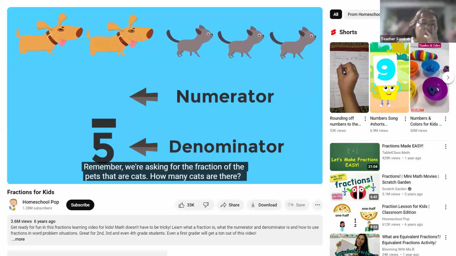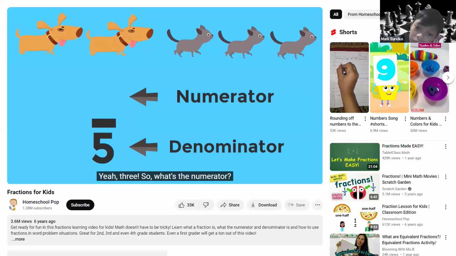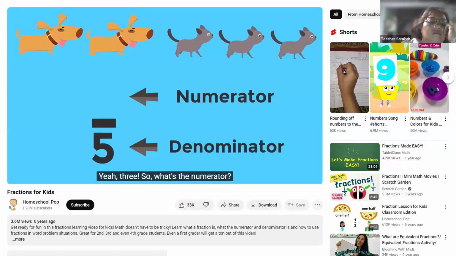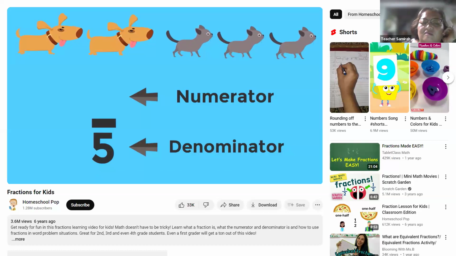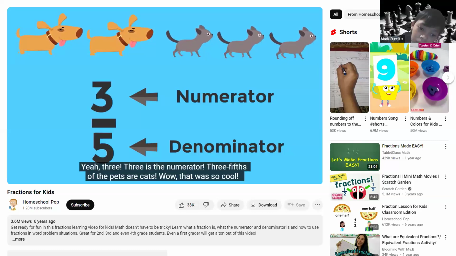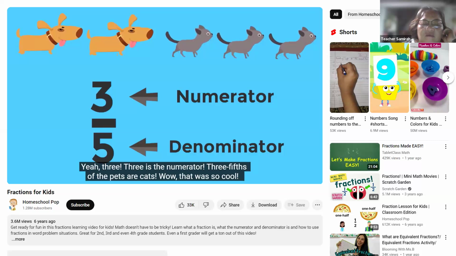Remember, we're asking for the fraction of the pets that are cats. How many cats are there? There are 3 cats. So what's the numerator? 3. Yeah, 3 is the numerator. 3/5 of the pets are cats.